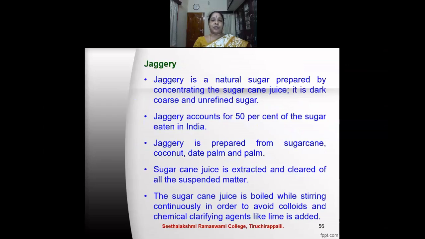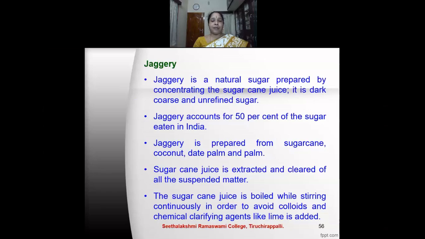Jaggery is a natural sugar prepared by concentrating the sugarcane juice. It is dark, coarse, and unrefined sugar. Jaggery accounts for 50% of the sugar that is eaten in India. Jaggery is prepared from sugarcane, coconut, date palm, and also palm. Sugarcane juice is extracted and cleared of all the suspended matter. All the dirt particles are removed.